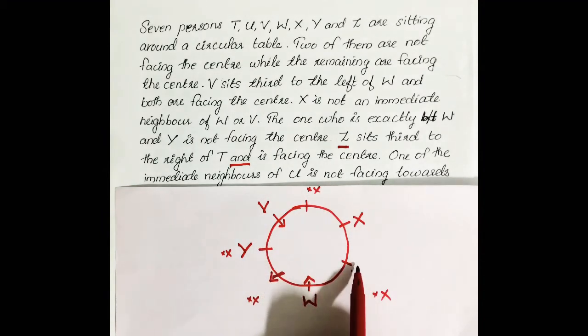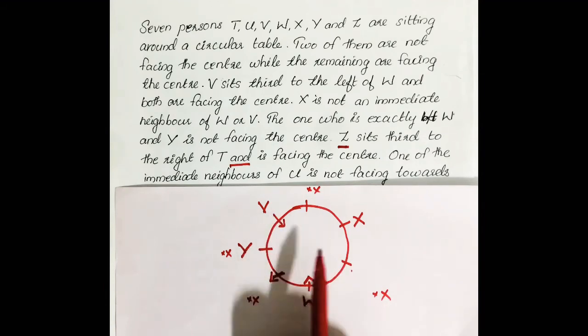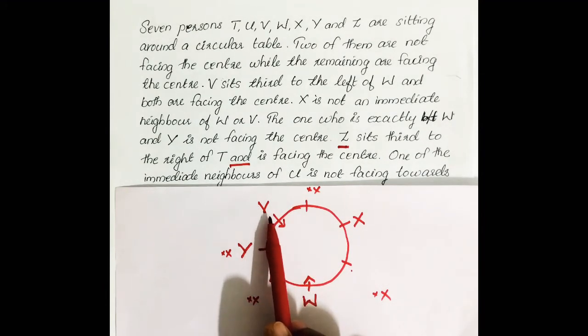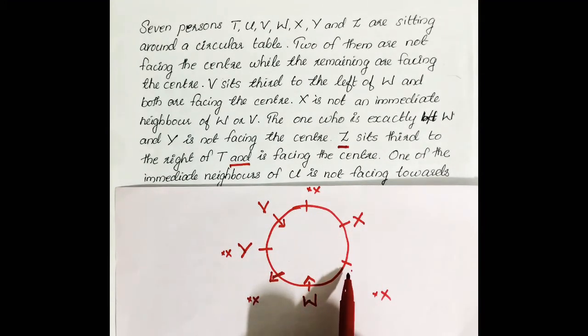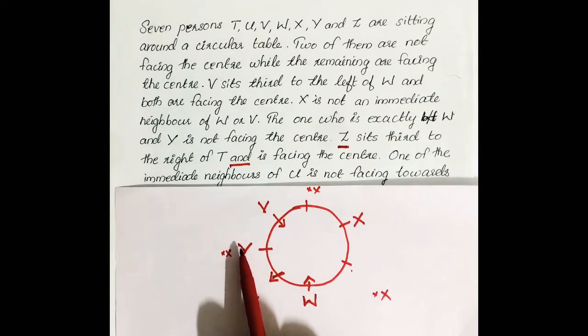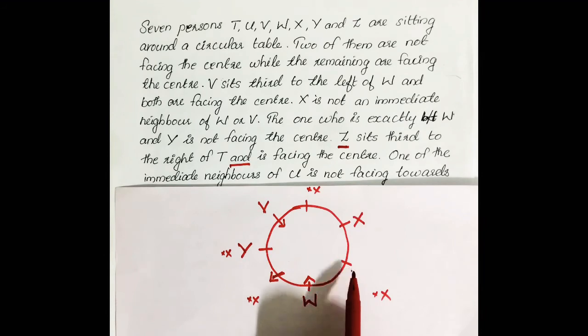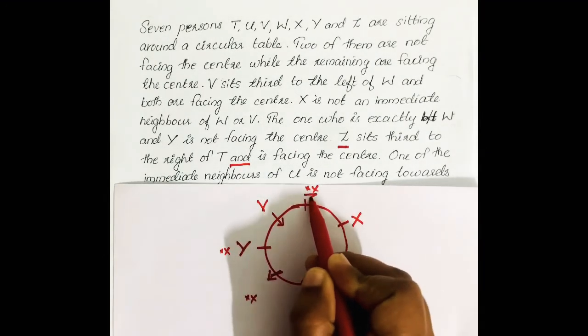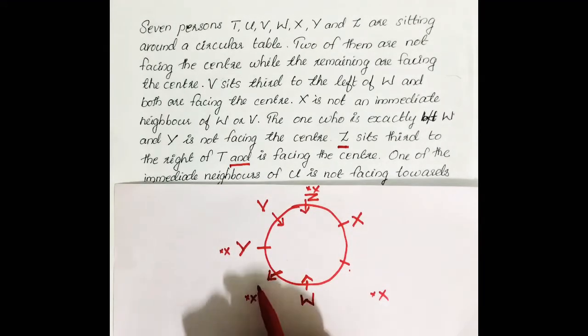Then if we put Z here, then 1, 2, 3, this place should be T, or it should be 1, 2, 3, this place. That is not possible. So Z cannot be here. Z should be here and facing center, and T should be here. Then Z is third right of T, and Z is facing towards center also.